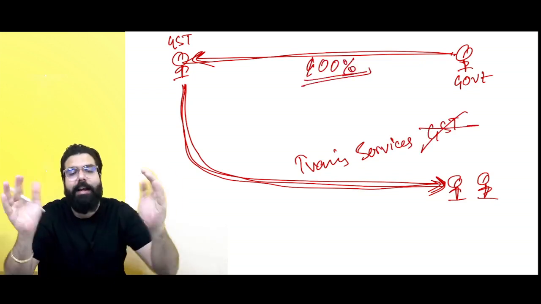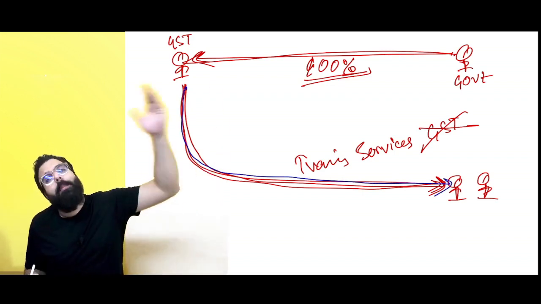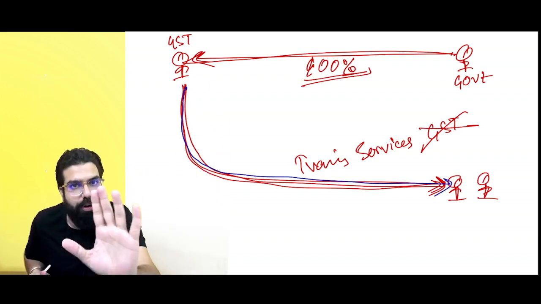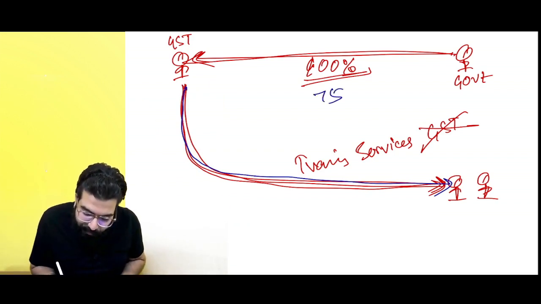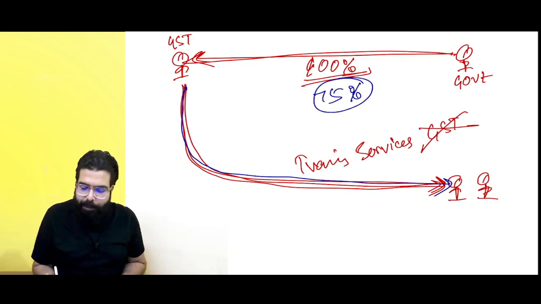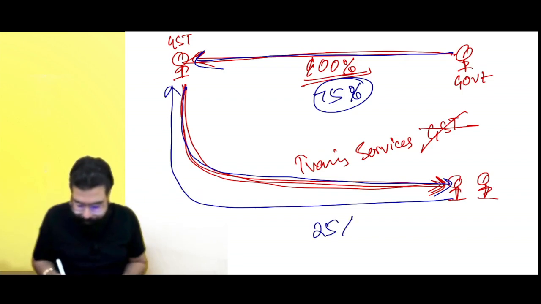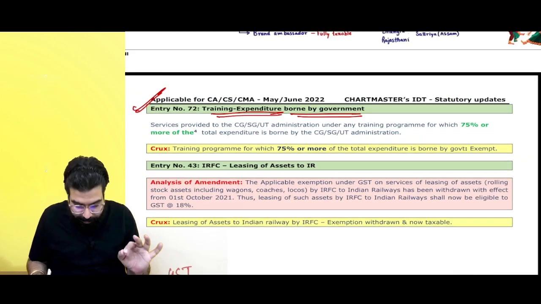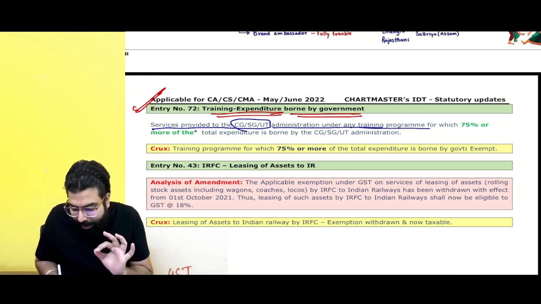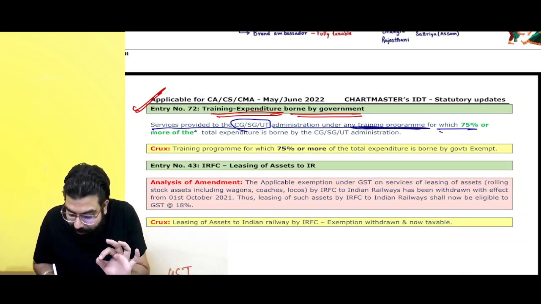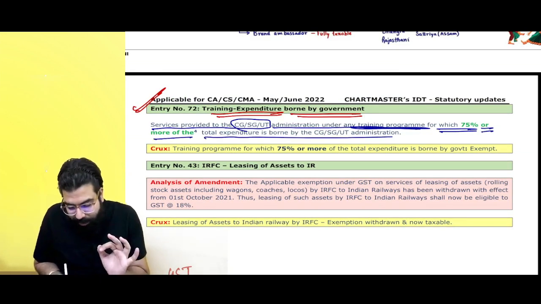This was already there, that whenever any training program is being provided by you, wherein government is bearing the whole expenditure, there shall be no GST which will be charged by you. Now they have gone ahead and told, even if 75% expenditure, for an example, government told I will pay you 75%, 25% you collect it from them. They are telling, training services provided to the government, union territory under any training program for which 75% or more of the total expenditure is borne by the government.